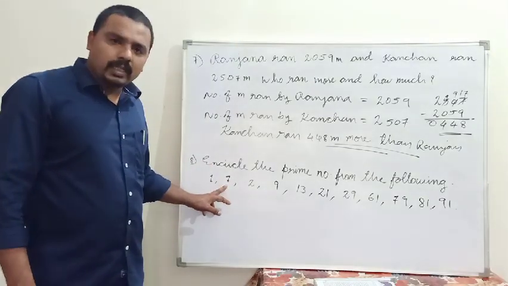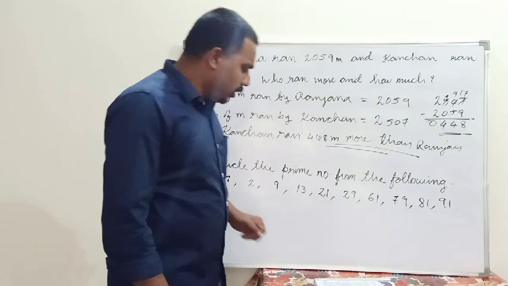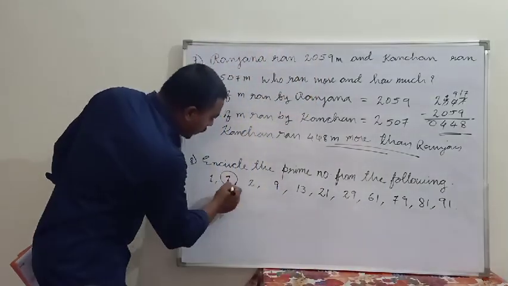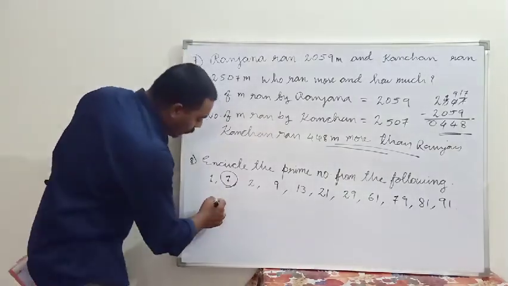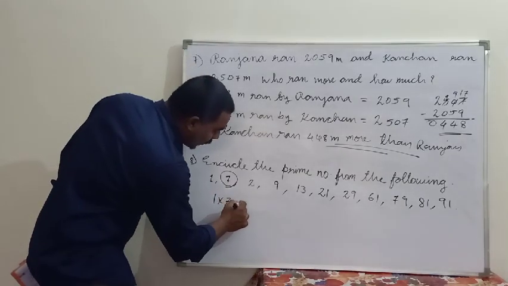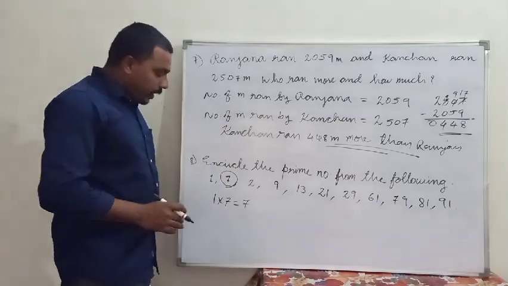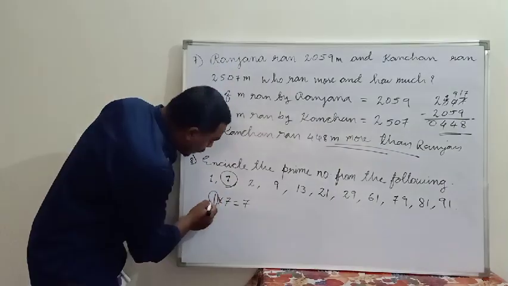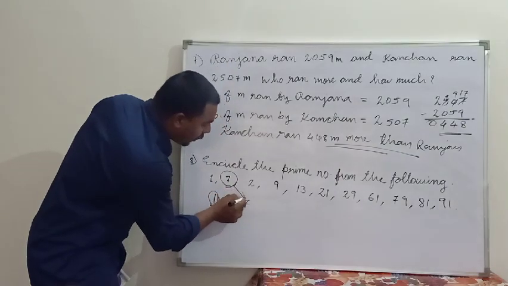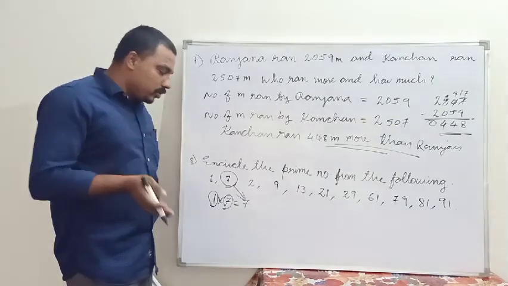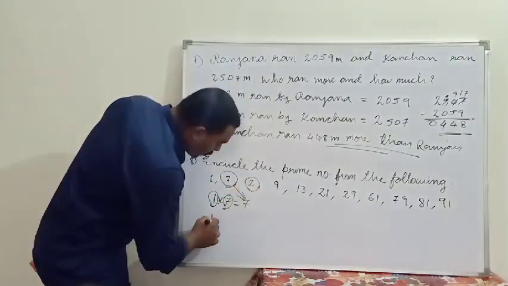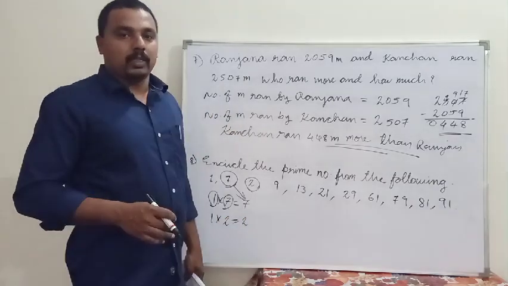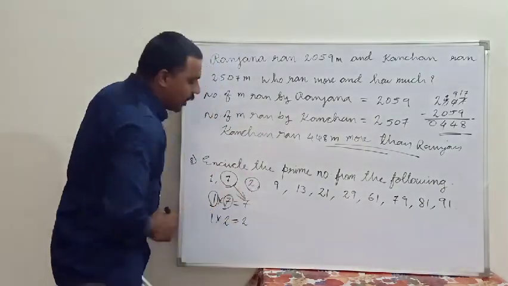Is 7 a composite number or a prime number? Let us see, 7 is a prime number. How? We encircle this 7. When we multiply 1 into 7, we will get 7 only. Any more number we can multiply to get 7? No. So there are only two factors, 1 and 7. So 7 is a prime number. 2 is also the same way. 1 into 2 is equal to how much? 2. No more numbers. So 2 also is a prime number.